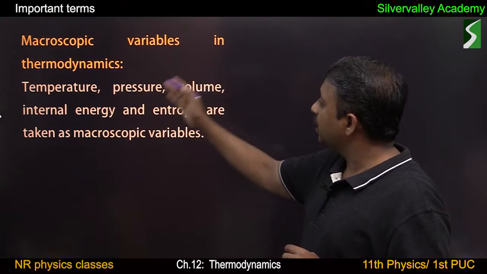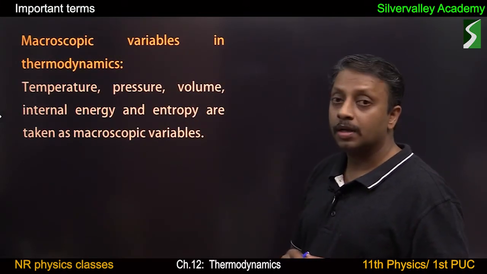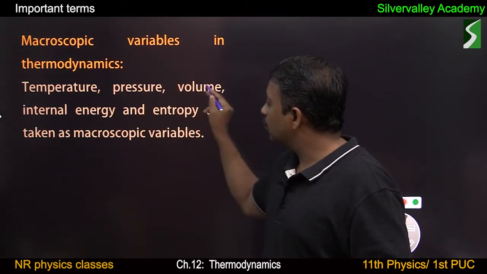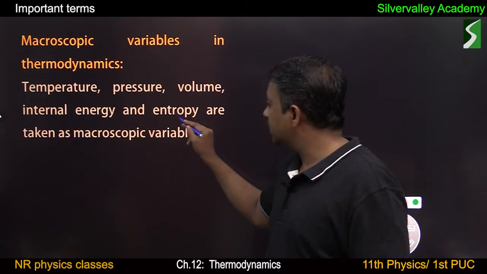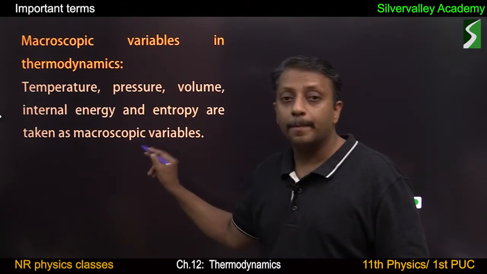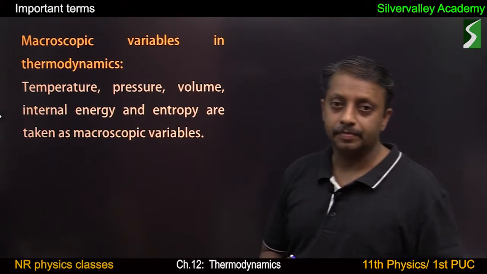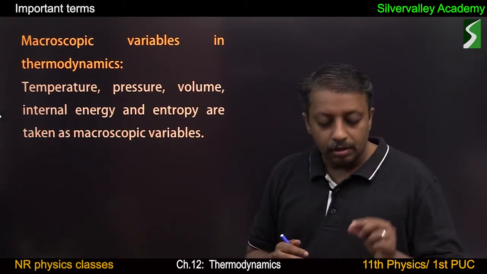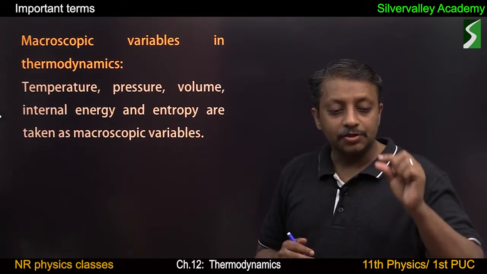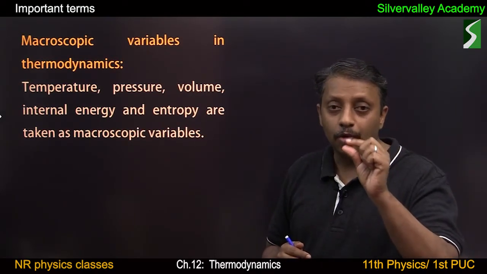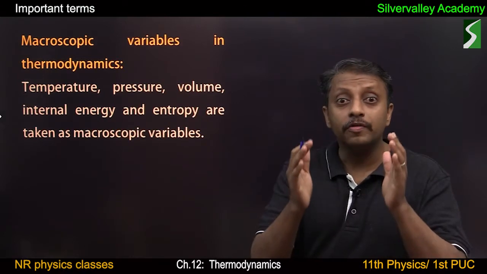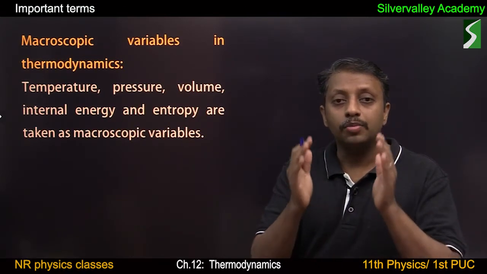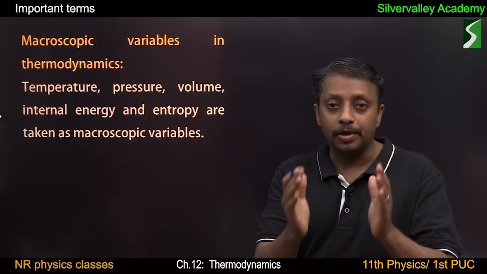Macroscopic variables in thermodynamics: temperature, pressure, volume, internal energy, entropy. These are called macroscopic variables because thermodynamics is not interested in the volume of a molecule. It is the volume of gas which matters. Volume of gas is a bulk property.